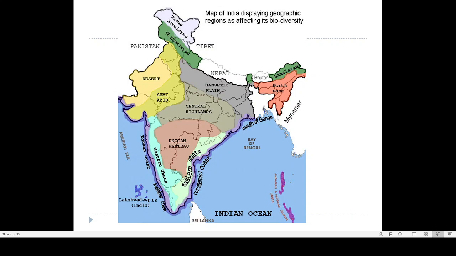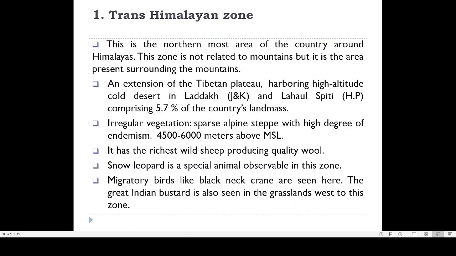Going to the Trans-Himalayan region, certain areas of this region, especially the southern part of the Trans-Himalayan zone, are within the possession of India. If you take the total landscape, 5.7% of India's total land area comes under this Trans-Himalayan region. This is one of the highest regions of India, with an average height between 4,500 and 6,000 meters above sea level.